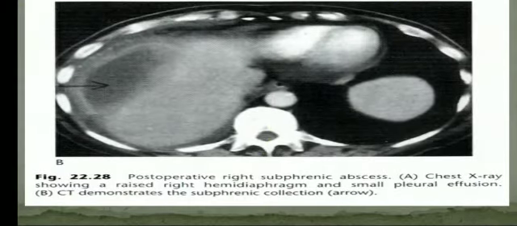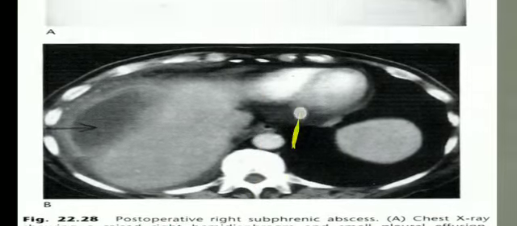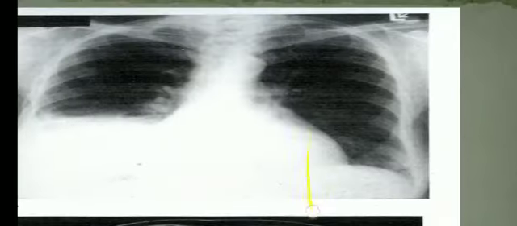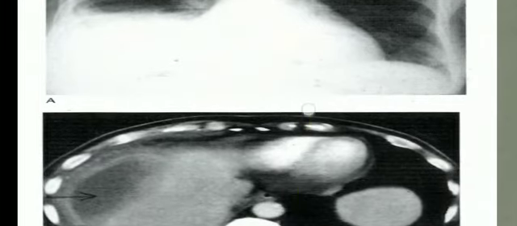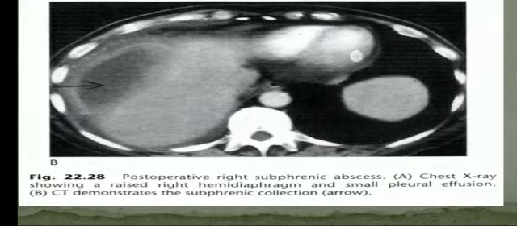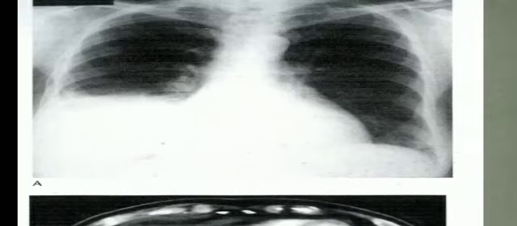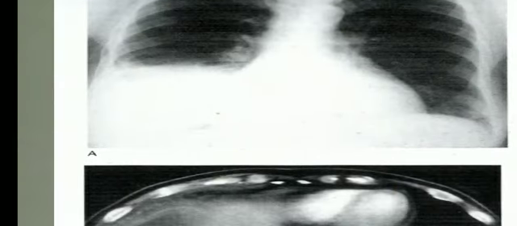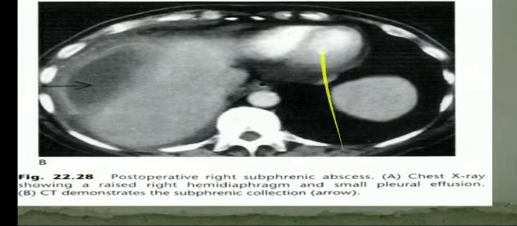So this is a case of postoperative right subphrenic abscess. A chest X-ray is seen here. You can see on the chest X-ray a raised right hemidiaphragm and a small pleural effusion. The left hemidiaphragm is normal, the right hemidiaphragm is elevated. CT scan demonstrates the subphrenic collection, which is shown by the black arrow.